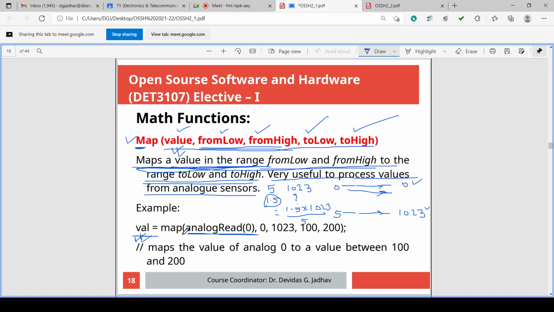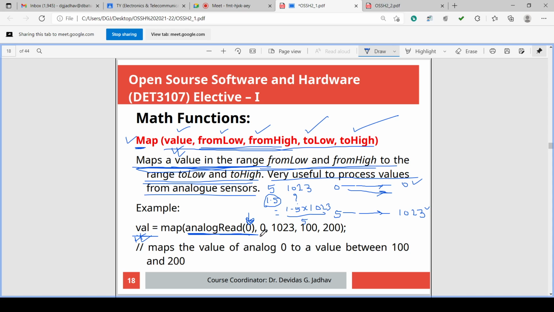And what is the value passed into its argument? 0. What value has been passed in the argument of analogRead? The value 0 has been passed. That means what will analogRead read? It will read the voltage on pin number 0. So analogRead will read the value on pin number 0, and the analog value of pin number 0 is passed here.